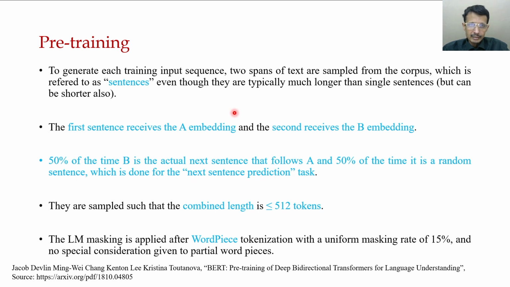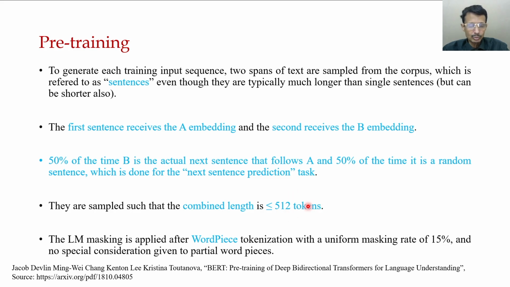In this way the sentences are split from the corpus and given to BART for training. They are sampled such that the combined length is less than 500 tokens.